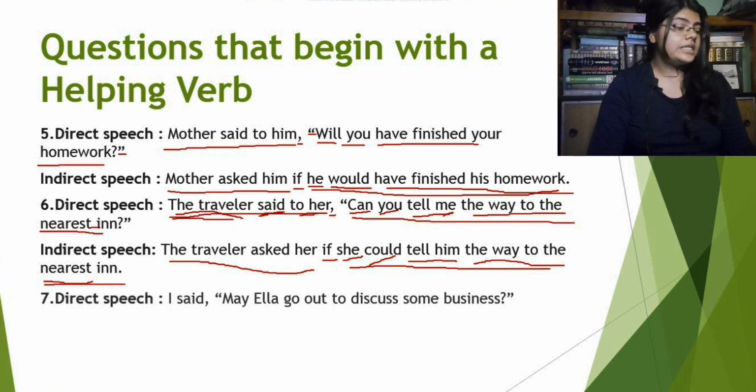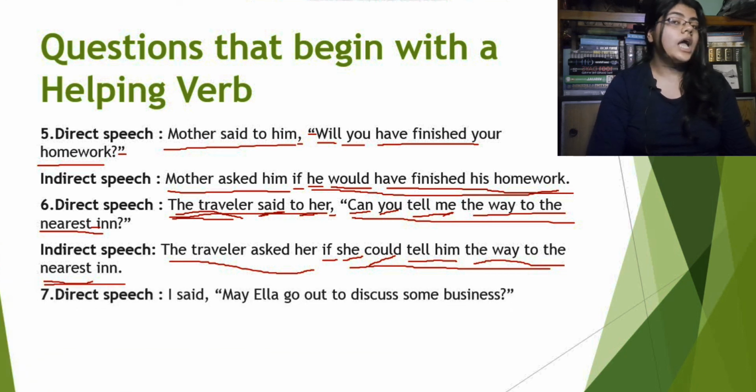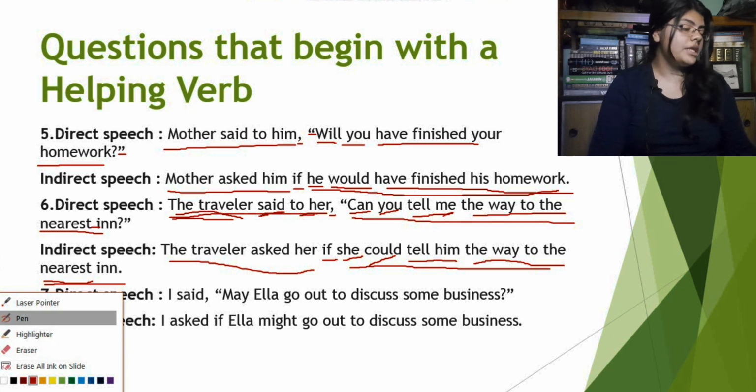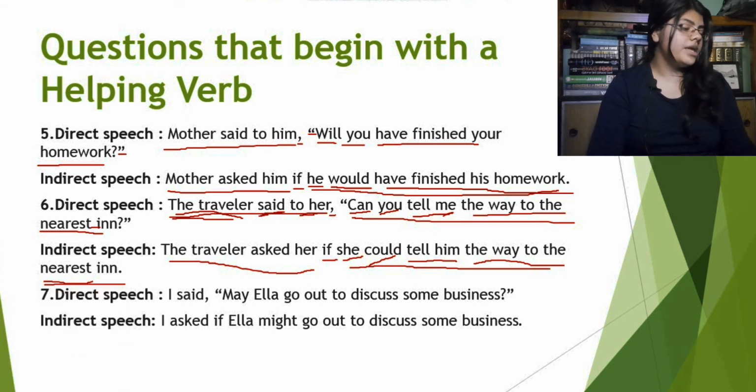So now we will see the next example. Direct speech: I said, "May Ella go out to discuss some business?" The indirect speech will be: I asked if Ella might go out to discuss some business. What is happening here? "I said" will be "I asked", obviously. The comma will be replaced by "if", because again there is no interrogative word in the beginning of the reported speech.